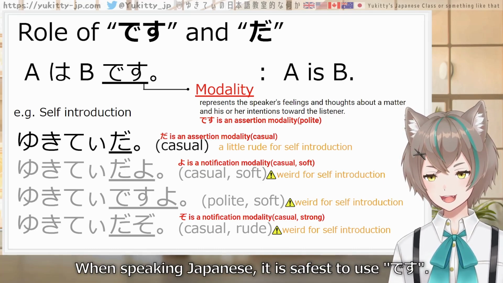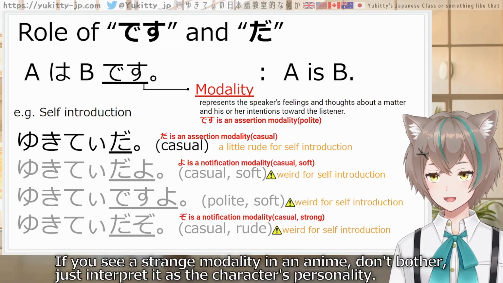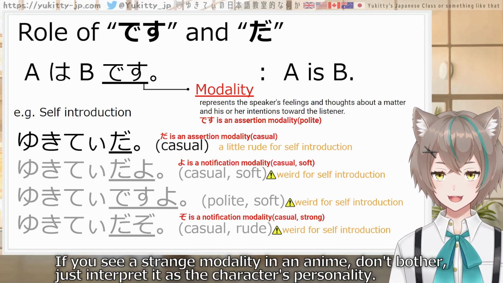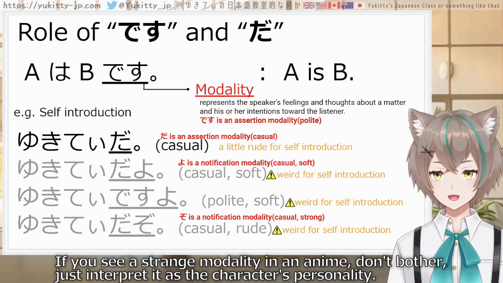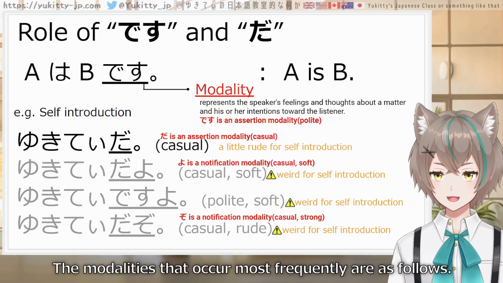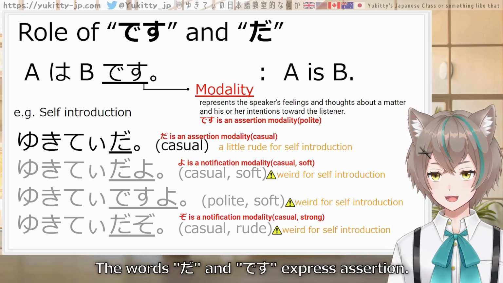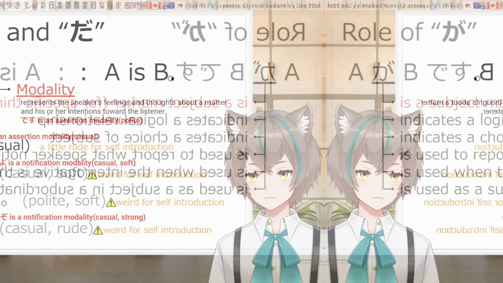When speaking Japanese, it is safest to use desu. If you see a strange modality in an anime, don't bother. Just interpret it as the character's personality. The modalities that occur most frequently are as follows. The words da and desu express assertion. Yo and zo indicate an intention to convey information to the listener.